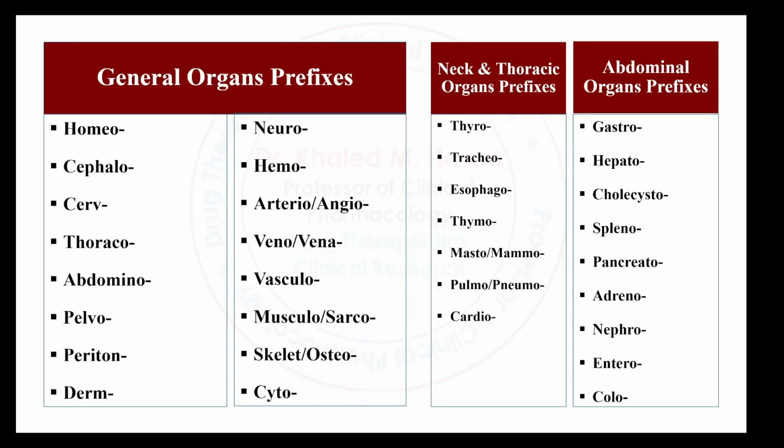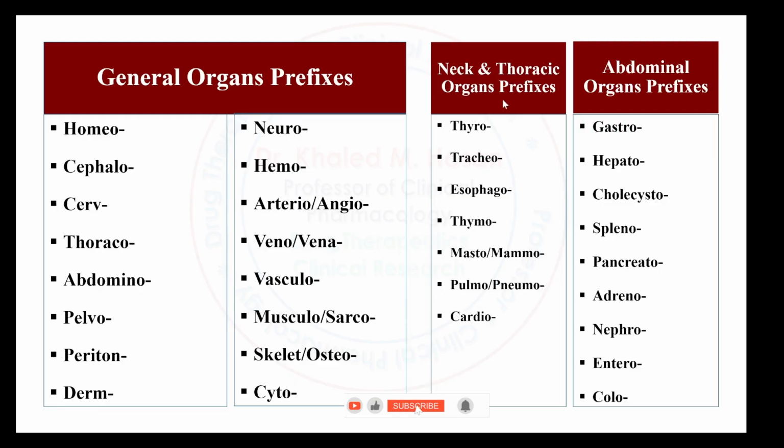So as you can see here, we have three major parts. The first one will be general organ prefixes. Then we have neck and thoracic organ. Then we have abdominal organ prefixes. For the general organ prefixes, we have a list of prefixes there like hemo, cephalo, cervico, thoraco, abdomino, peritoneo and derm, neuro, hemo, arterio, and so on.